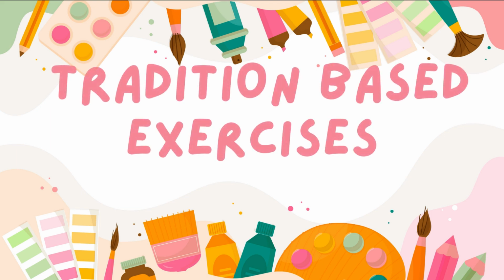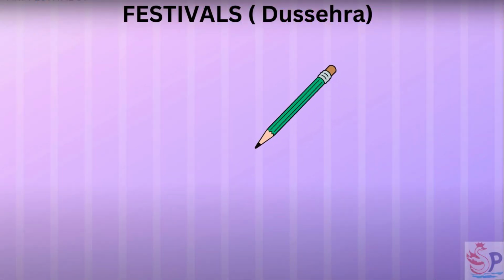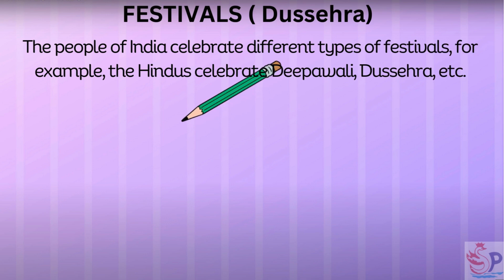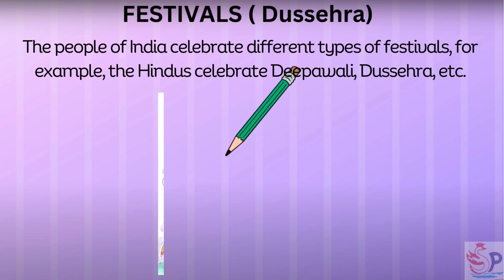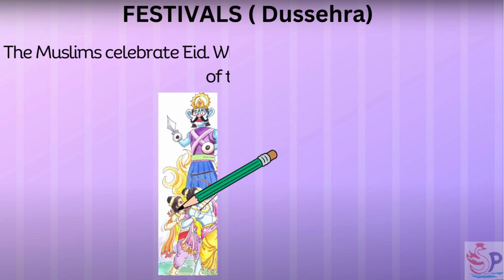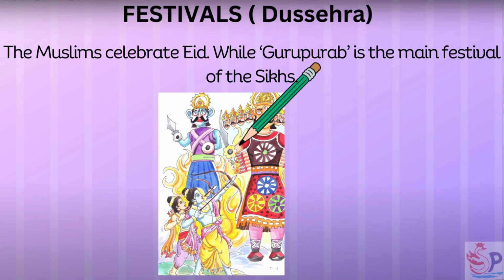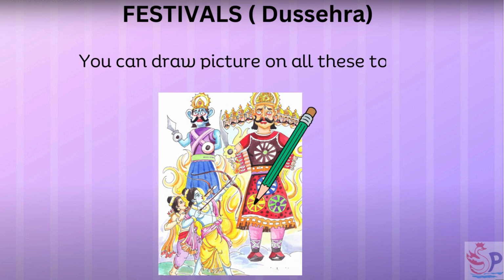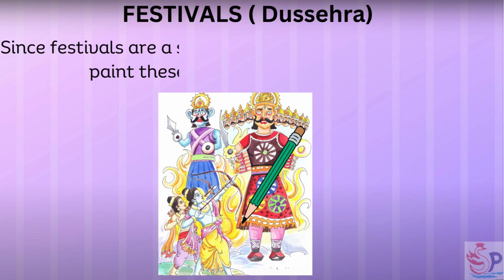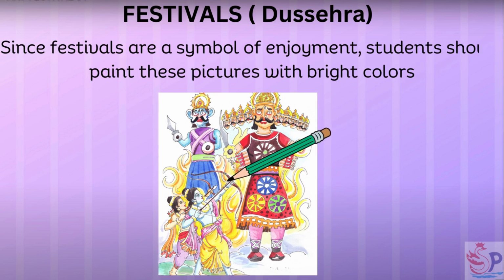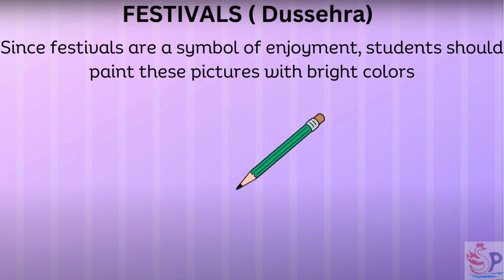Tradition-based exercises. Festivals. Dussehra. The people of India celebrate different types of festivals. For example, the Hindus celebrate Deepawali, Dussehra, etc. The Muslims celebrate Eid, while Gurupurab is the main festival of the Sikhs. You can draw a picture on all these topics. Since festivals are a symbol of enjoyment, students should paint these pictures with bright colors.